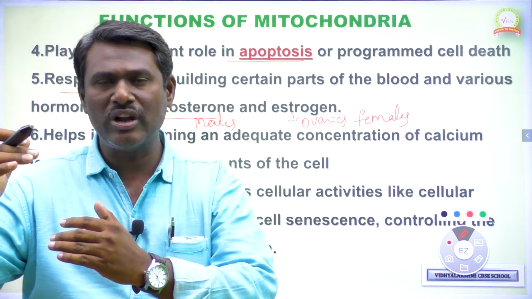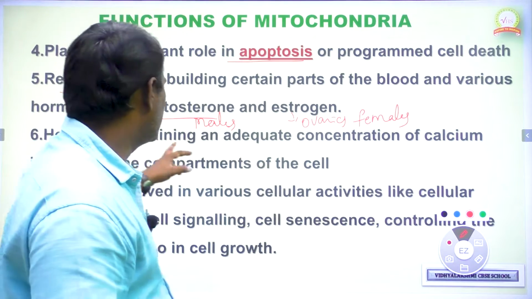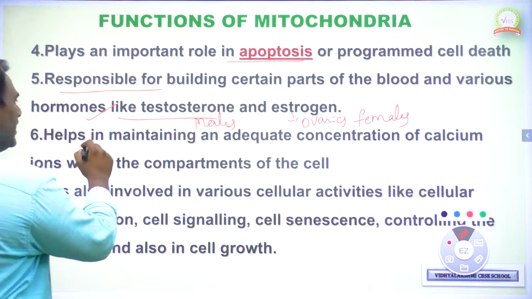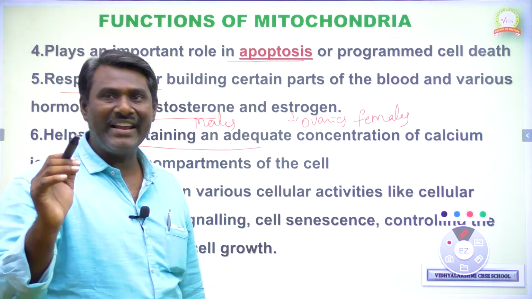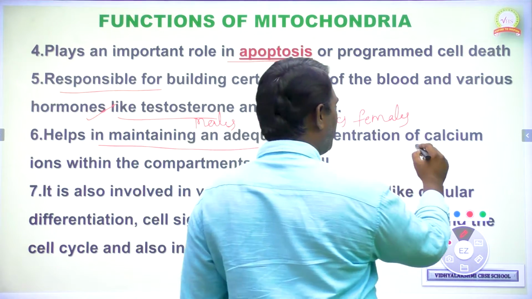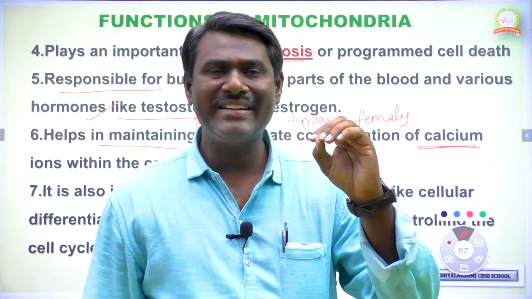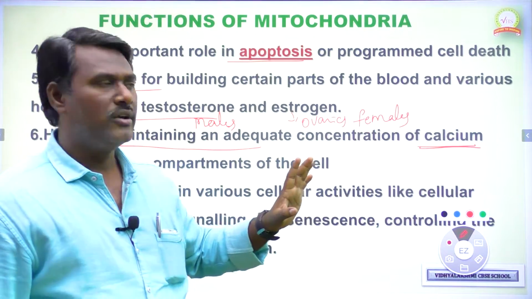So for the secretion of testosterone and estrogen, mitochondria plays an important role. That is the importance of mitochondria. Next, mitochondria is also useful in maintaining an adequate concentration of an important mineral called calcium. The calcium level is maintained properly in our body, influenced by mitochondria. That is very important.